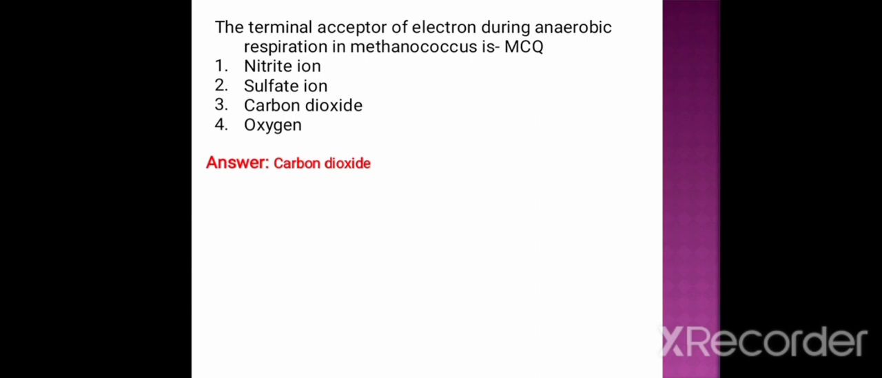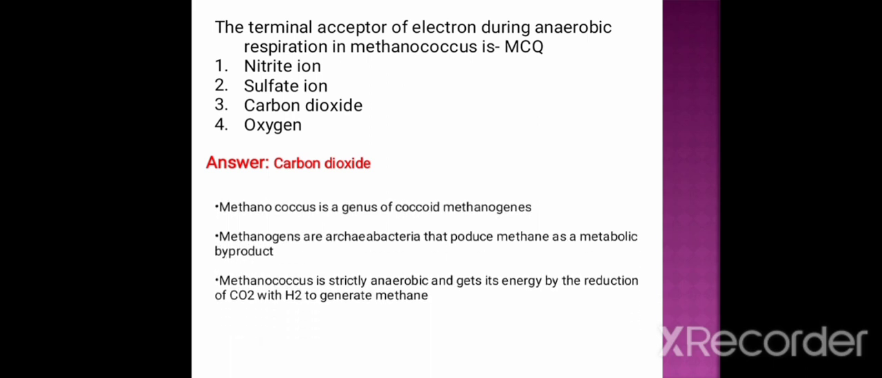Methanococcus is a genus of methanogens. The methanogens are archaebacteria that produce methane as a metabolic byproduct. Methanococcus is strictly anaerobic and gets its energy by the reduction of carbon dioxide with H2 to generate methane. The methanogens use carbon dioxide and acetate as the electron acceptor, whereas they use hydrogen as the electron donor.